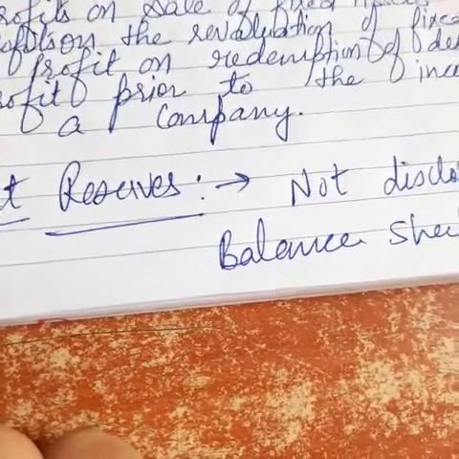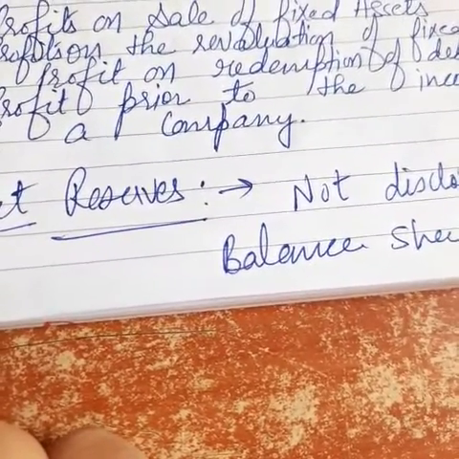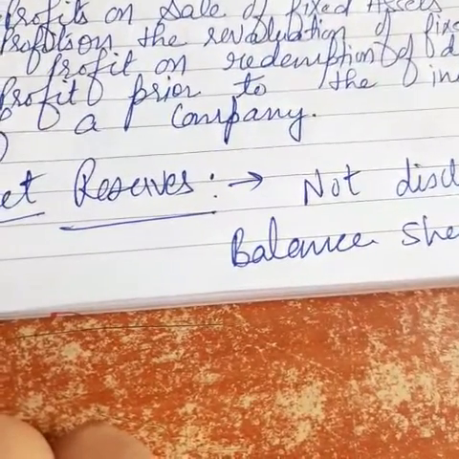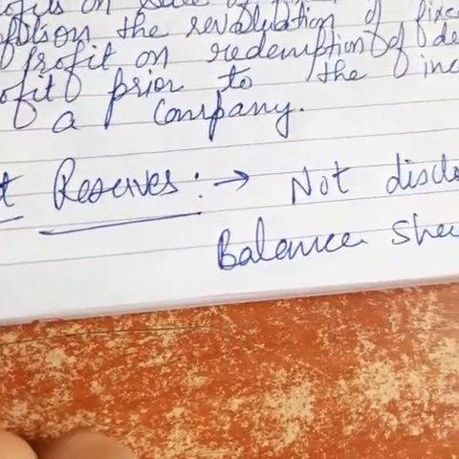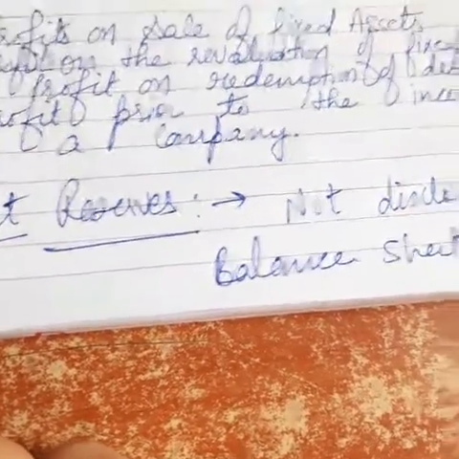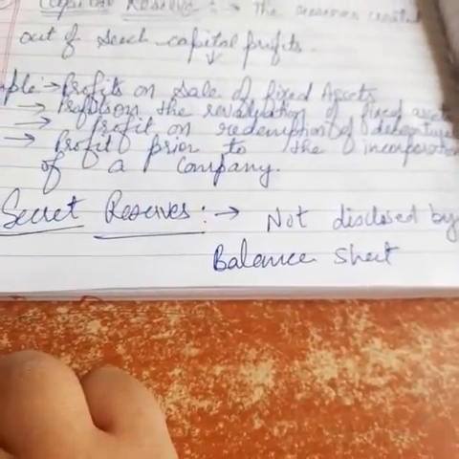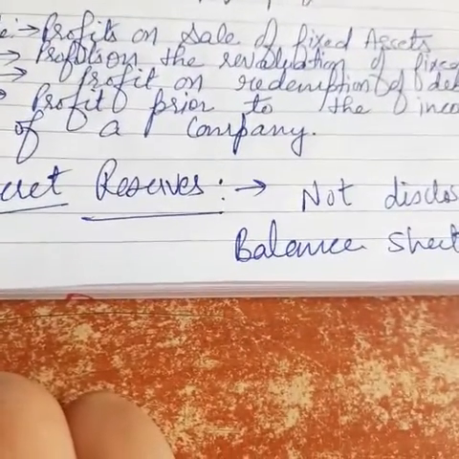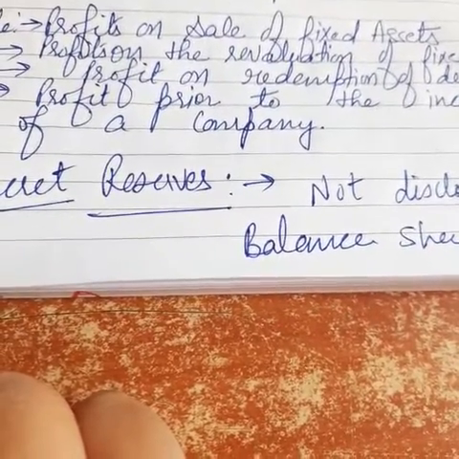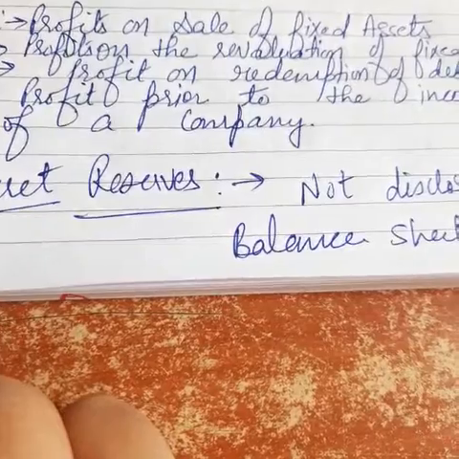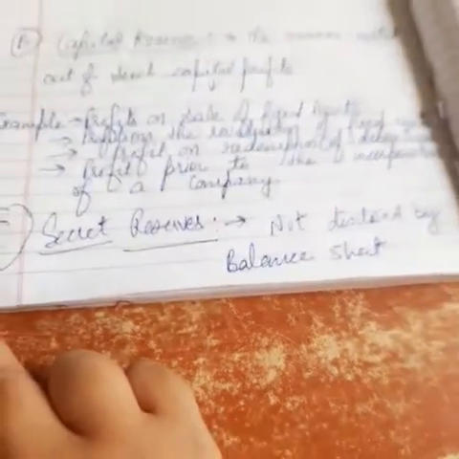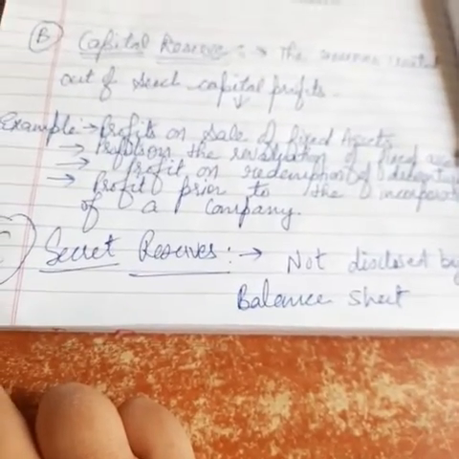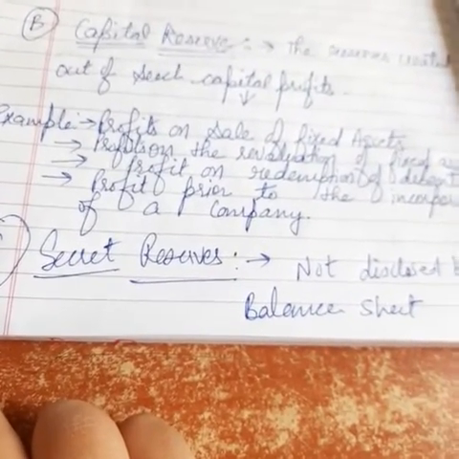So that is why the company shows the profit at a much lower value, shows the assets in a lower figure and liabilities in a higher figure. Liabilities they show higher, right? And assets they show lower, right? So their main motive is that they do not show the actual position but a better position. So these are called secret reserves.